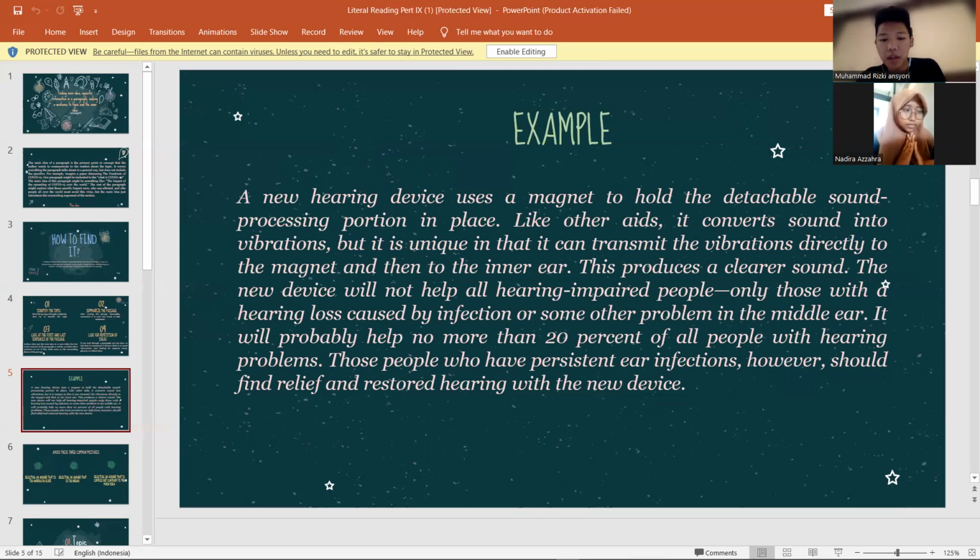The new device will not help all hearing impaired people, only those with a hearing loss caused by infection or some other problem in the middle ear. It will probably help no more than 20% of all people with hearing problems. Those people who have persistent ear infections, however, should find relief and restore hearing with the new device.